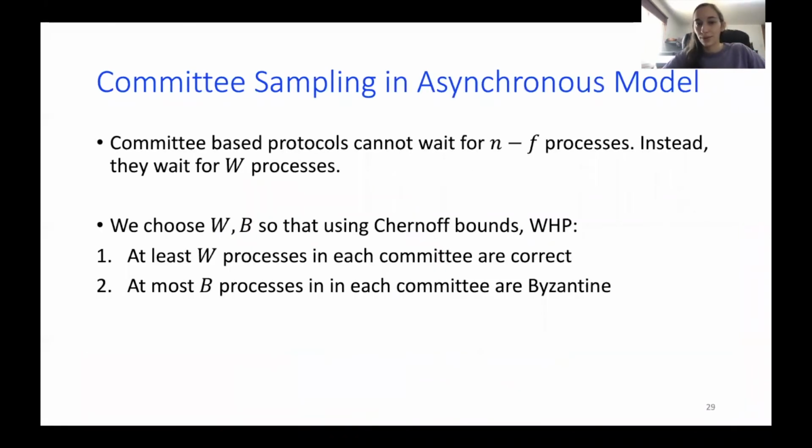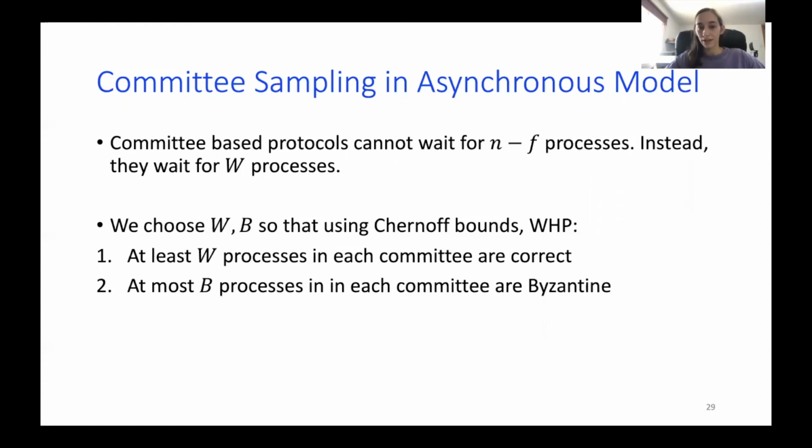Instead, we decide to wait for W processes. I omitted what exactly W and B are, but they are parameters that we choose so that using Chernoff bounds, we can prove with high probability that at least W processes are correct in each committee, and at most B processes are Byzantine.